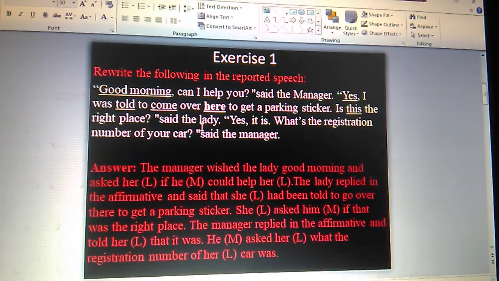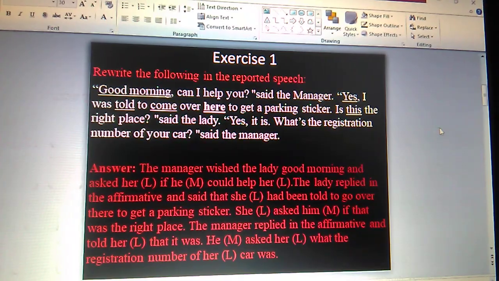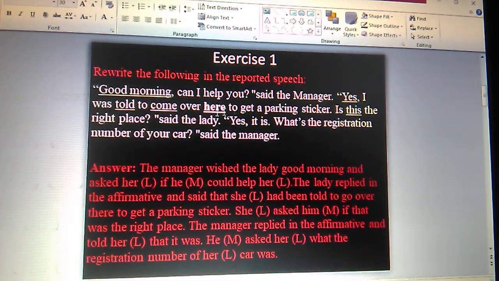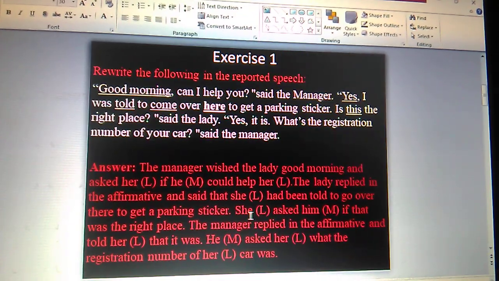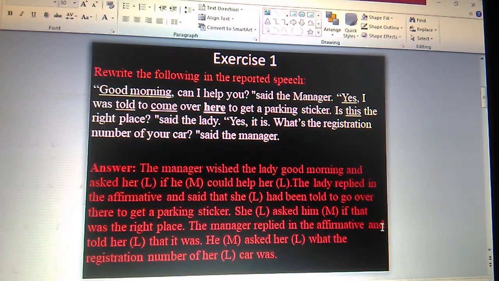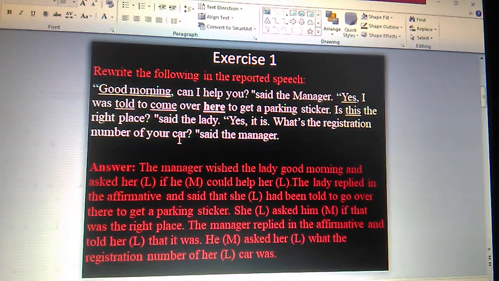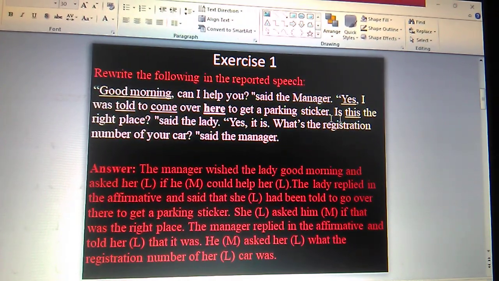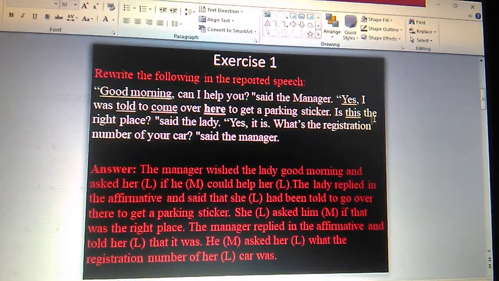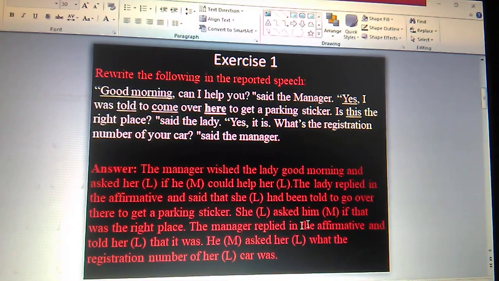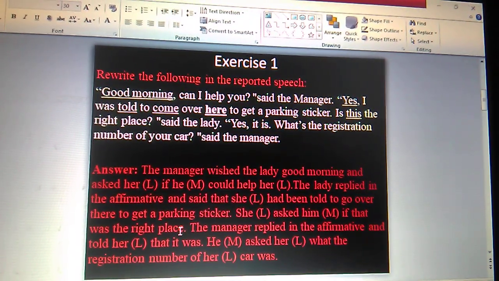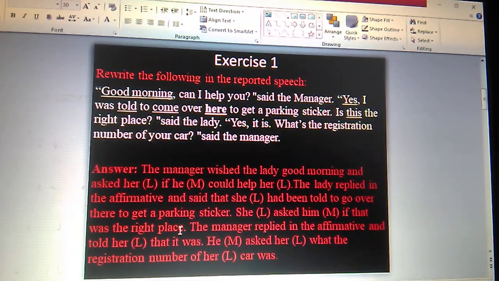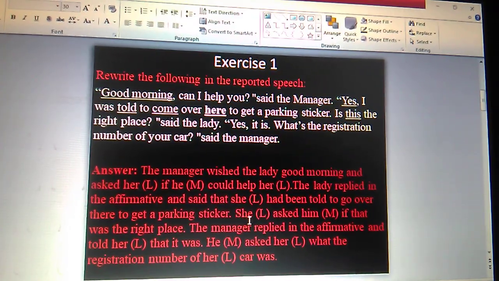Is this the right place? Said the lady. So the lady again asks. So it is a yes-no question, so following the rule we will do this one. She means the lady asks him if this will be changing to that. Is this will change to that. So the lady, or she, asked him if that was the right place. As we used the lady the first time, that is why we are using a pronoun for the lady.